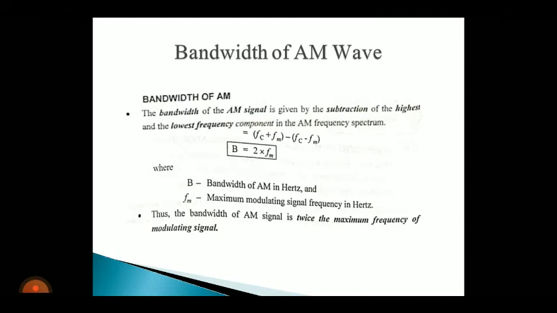So the bandwidth required for an AM signal is twice the message signal frequency or modulating signal frequency. Fm is the maximum frequency of the modulating signal.